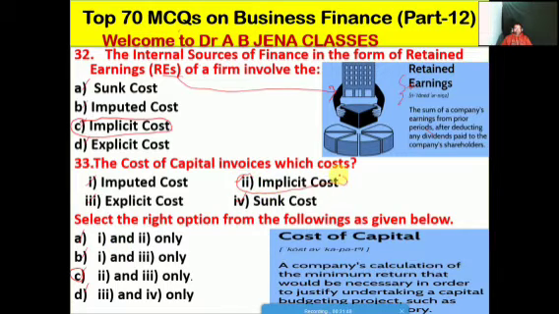मतलब implicit cost and explicit cost are involved in the cost of capital. आइए फ्रेंड्स हम चर्चा करेंगे what is the meaning of the cost of capital. So it's the calculation of a minimum return that would be necessary in order to justify the undertaking of a capital budgeting project, such as building a new factory. That is the meaning of cost of capital. In simple words, it's the minimum rate of return which is expected by the investor. It's the meaning of cost of capital.